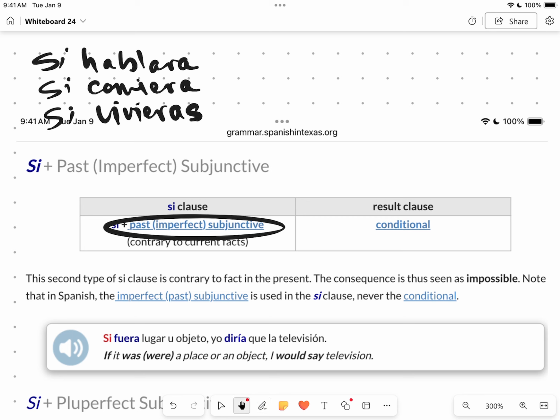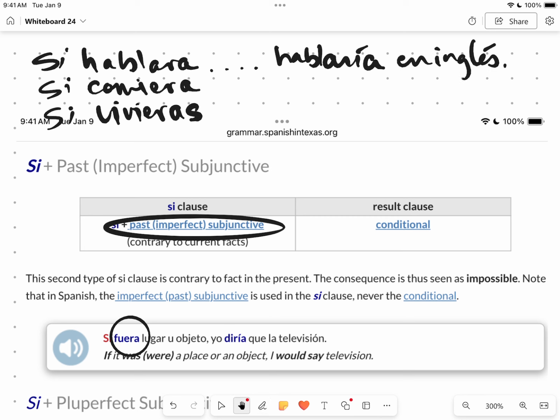Theirs uses ir, which is a little bit harder, so let's simplify a little bit. If I were to speak with somebody, I would hablaría. Now we could use a different verb here. If I were to speak with my mother, I would speak in English because she doesn't speak Spanish, right?